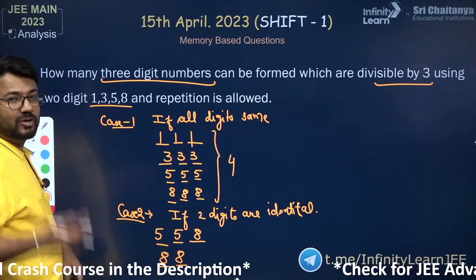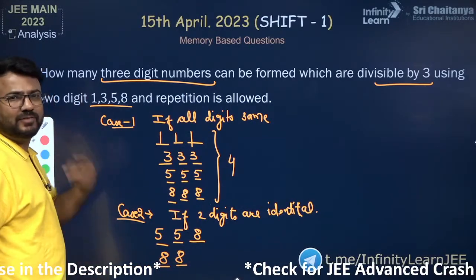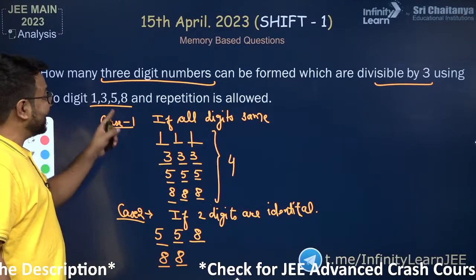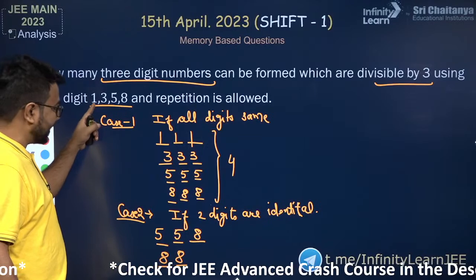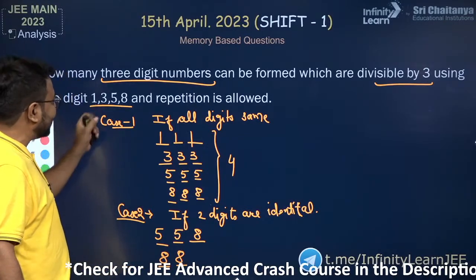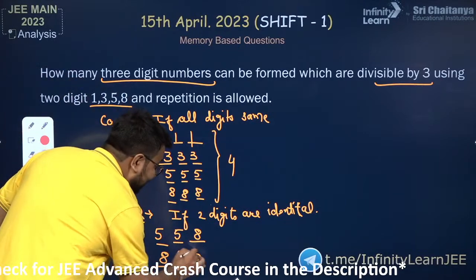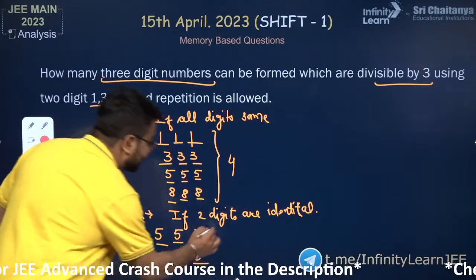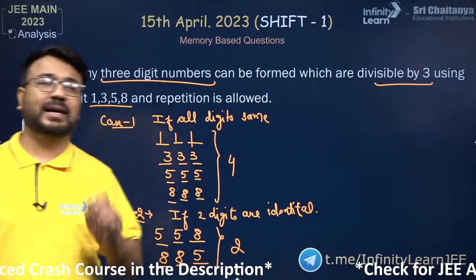881 is not divisible by 3. 883 is not divisible by 3. 885 is not divisible by 3. And 881 gives 17, 883 gives 19, and 885 gives 21. So 16 plus 5 is 21. Yes, so 885 is divisible by 3. So there are 2 cases if 2 digits are identical.